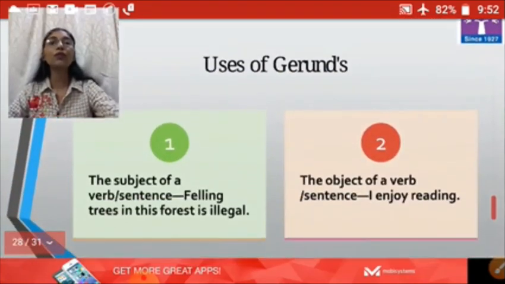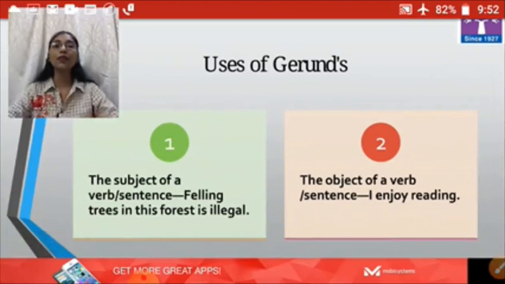Now, the uses of gerunds. The subject of a sentence. Gerund also works as the subject of a sentence. Example is, felling trees in this forest is illegal. See, felling works as a verb, but here working as a noun. Felling trees, right? The object of a verb in the sentence. It also works as an object of a verb in the sentence.